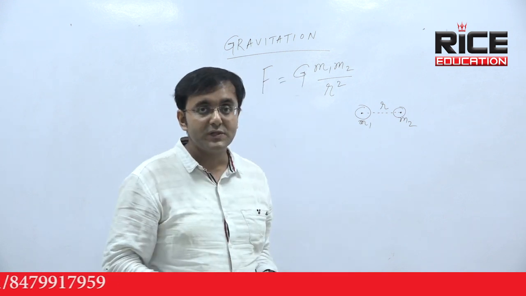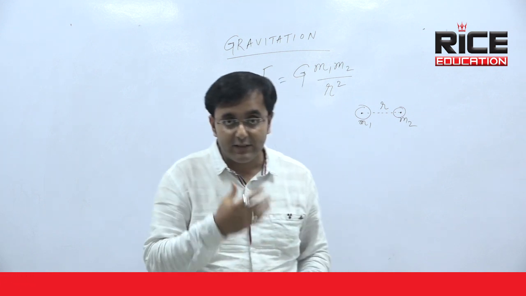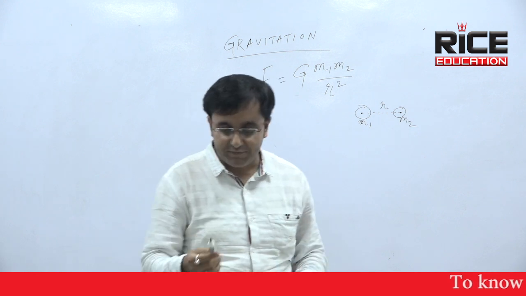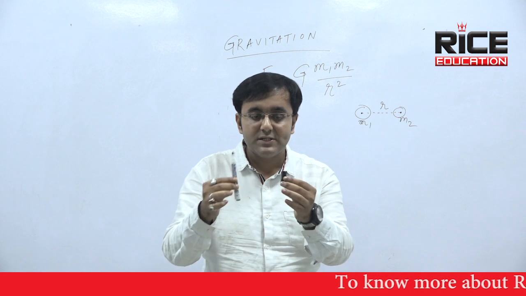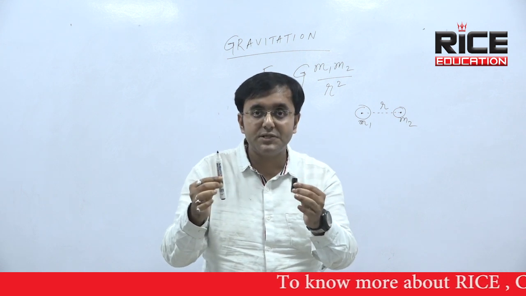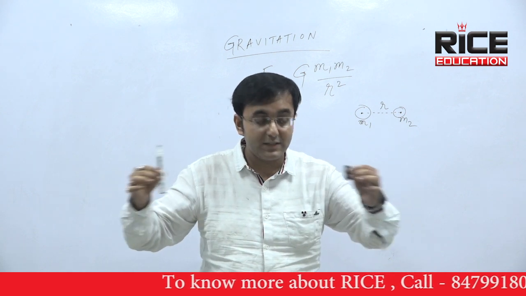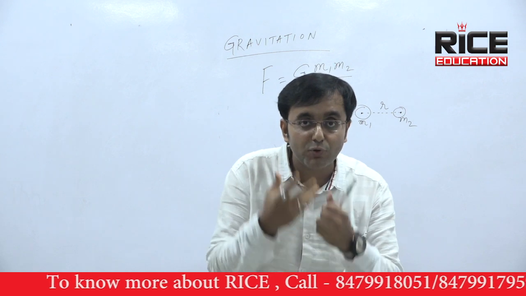It is called weak force because it's very easy to separate two masses from each other. I already told that gravitational force is the force between two masses. If I have this pen as a mass and the cap of the pen as another mass, these two bodies are also pulling each other by this gravitational force. Very easily I can separate these two bodies from each other, but it is not easily possible to separate the protons from neutrons.